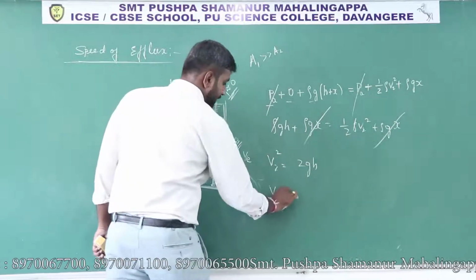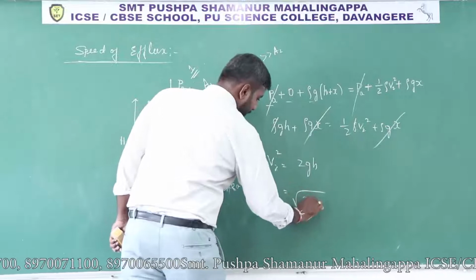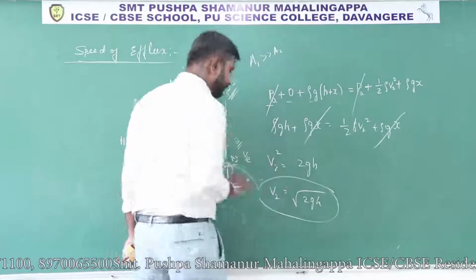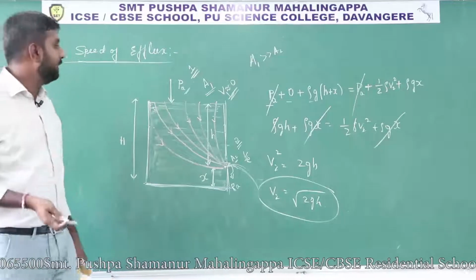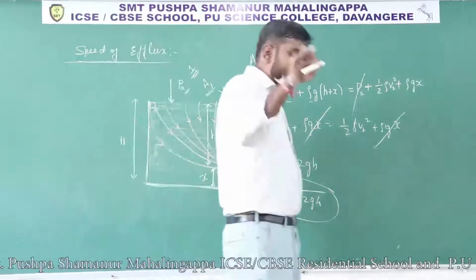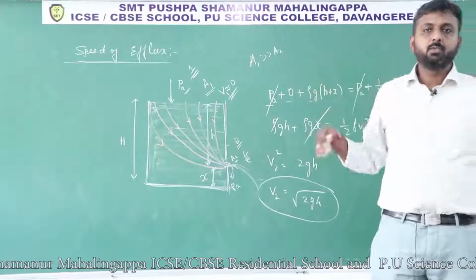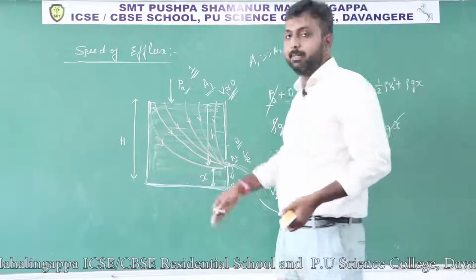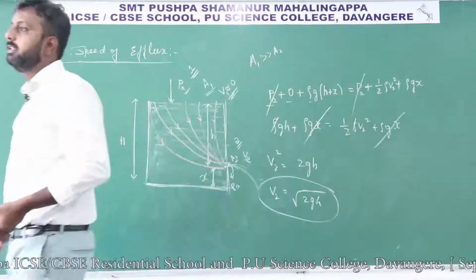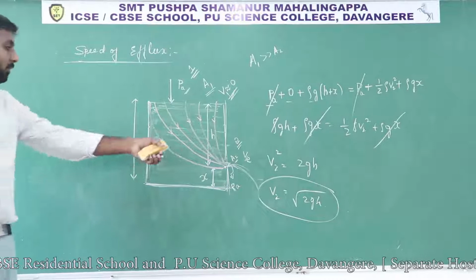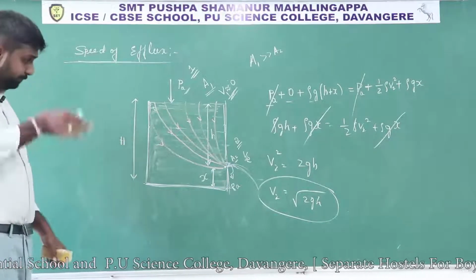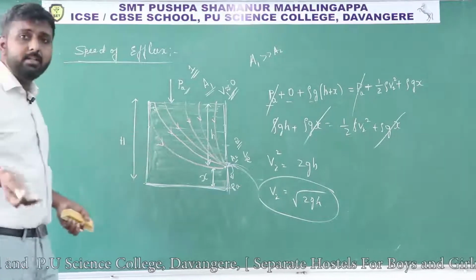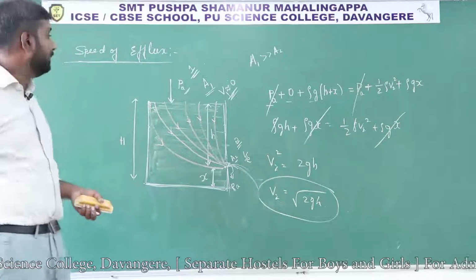So v2 is equals to root over 2gh. This is the final expression when the top of the surface is open and atmospheric pressure is acting on it. Remember this formula.